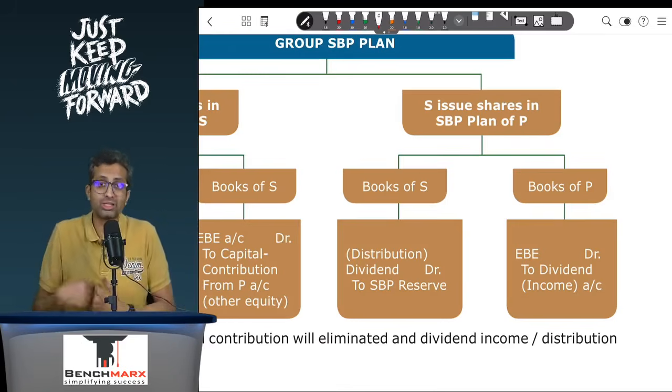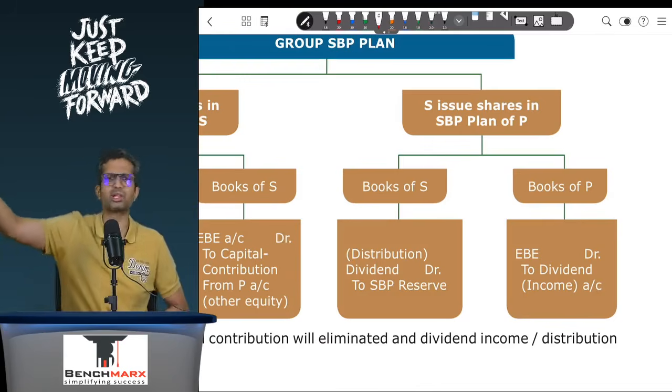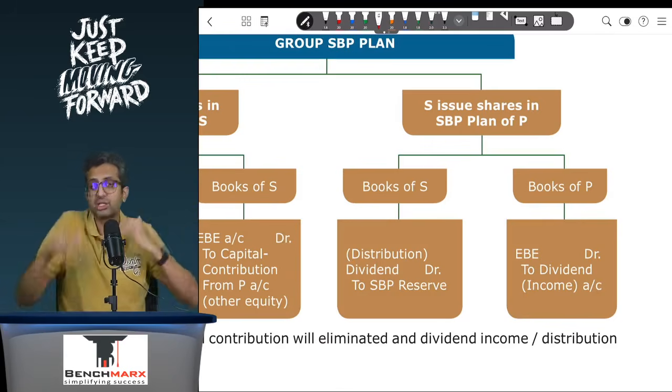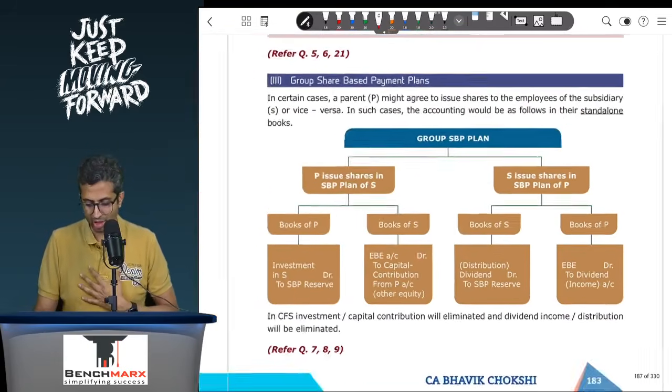So what we will show in the books of the subsidiary is a distribution given. So distribution will be debited, let us say, to retained earnings, and in the books of the parent, this is a distribution received, like an income in the books of the parent. So this is your entry.